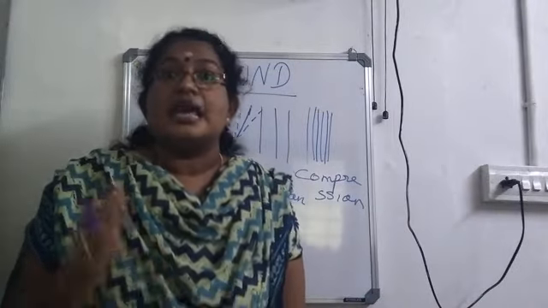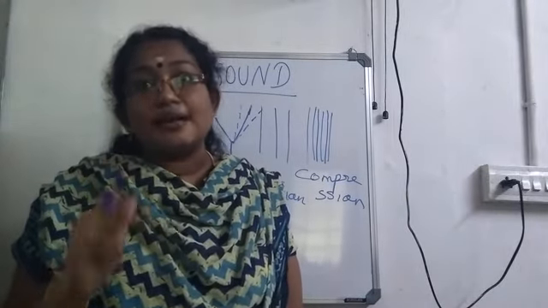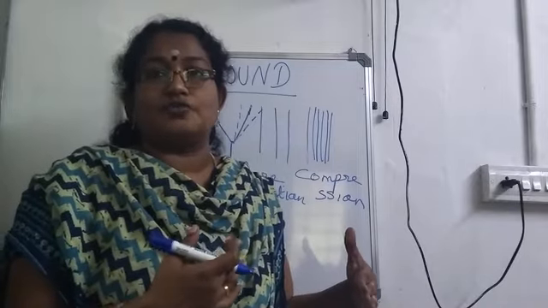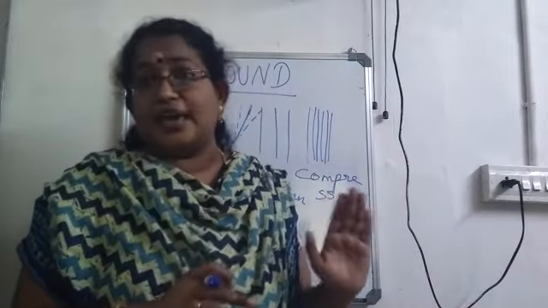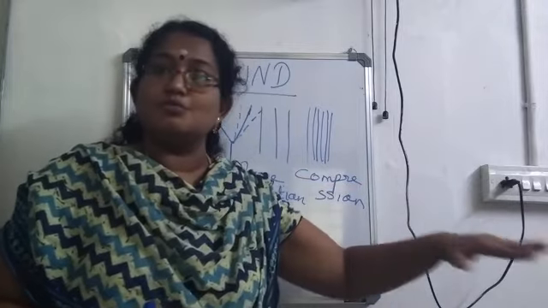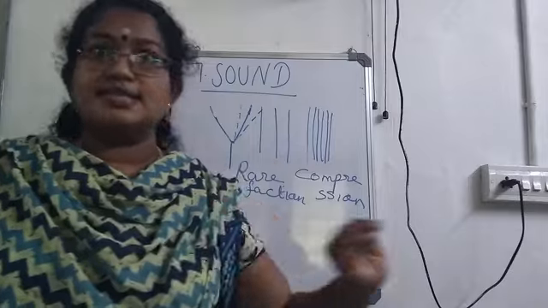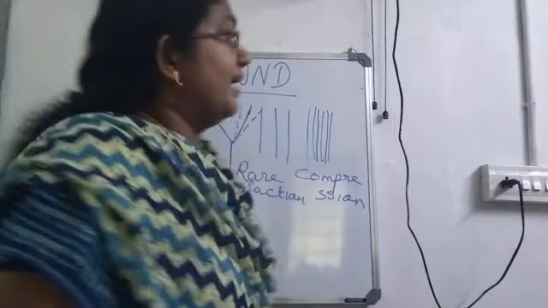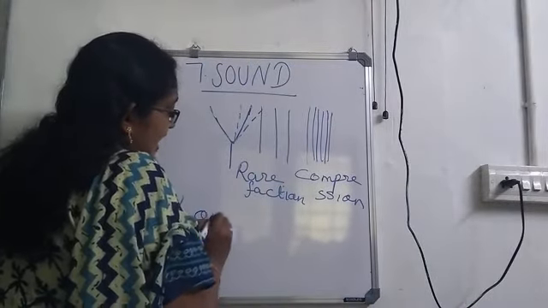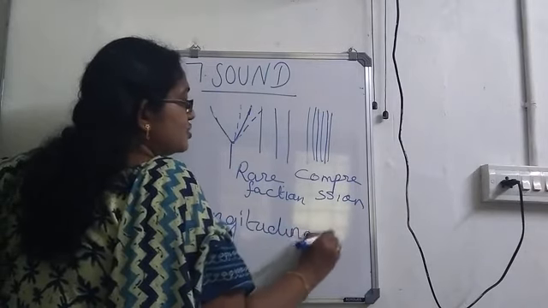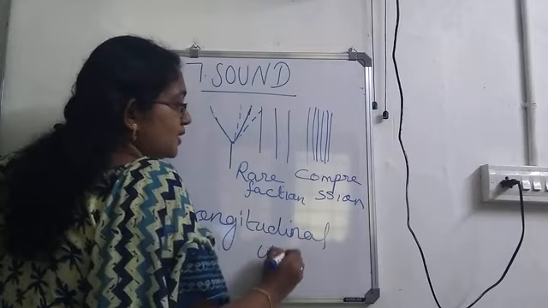In this case, the vibration of the air molecules is in the same direction as that of the movement of the wave. The wave is moving like this. The particles of the medium also vibrate in the same direction. Such a wave can be called a longitudinal wave.